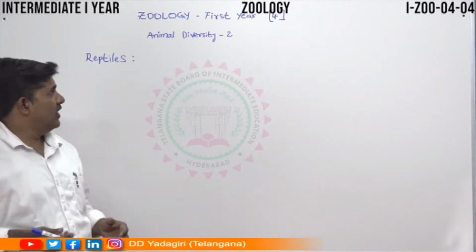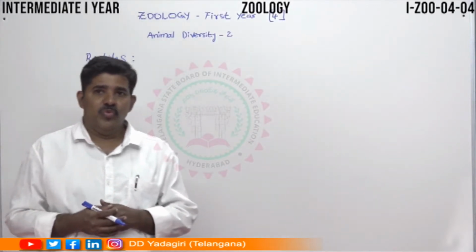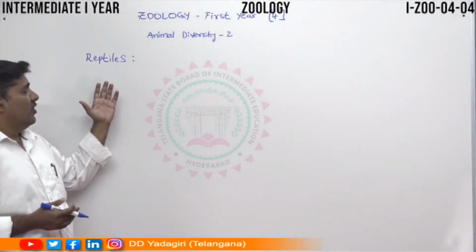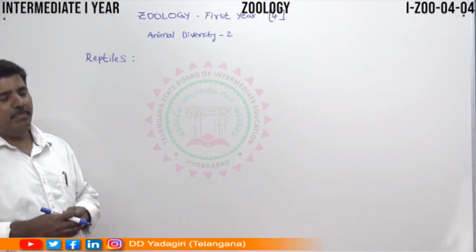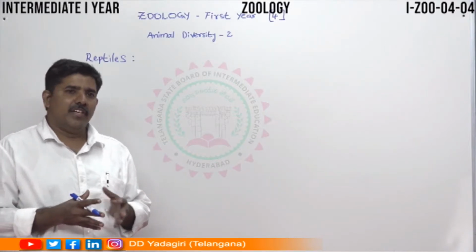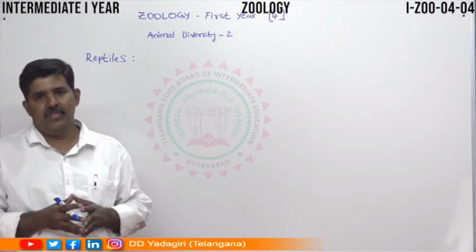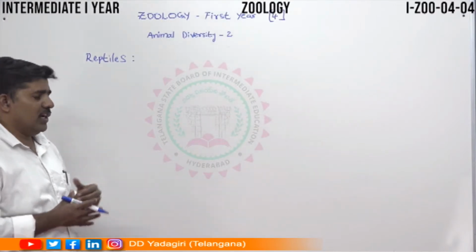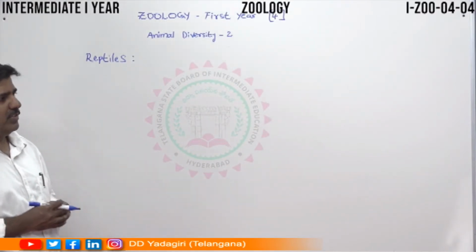So today we discuss animal diversity, and in this way, we discuss the reptiles. In the previous class, we discussed some vertebrata general characters of the fishes and amphibians. Today we discuss the general characters of the reptiles.